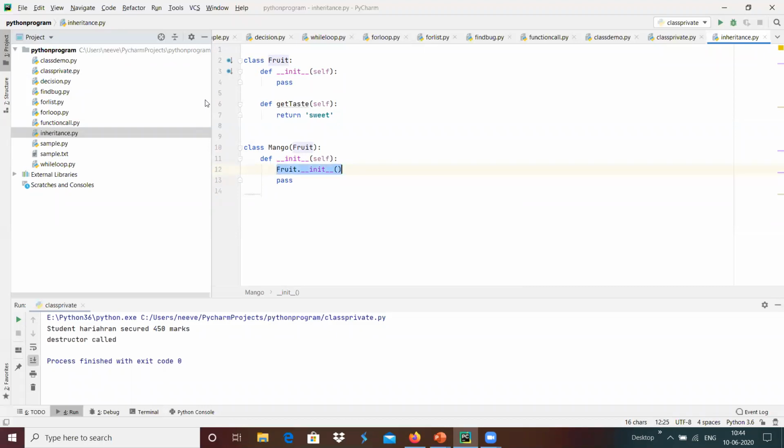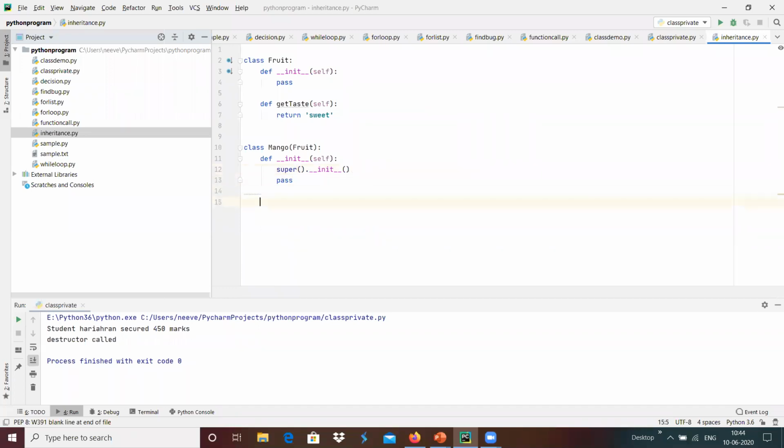In a similar way, super is the function that can be used to call all the base classes of that particular class. For example, mango has the base class fruit. For example, fruit has another base class. If you wanted to call all the base class initialization, then we have to use the function called super().__init__, so that it just calls all the constructors over here.